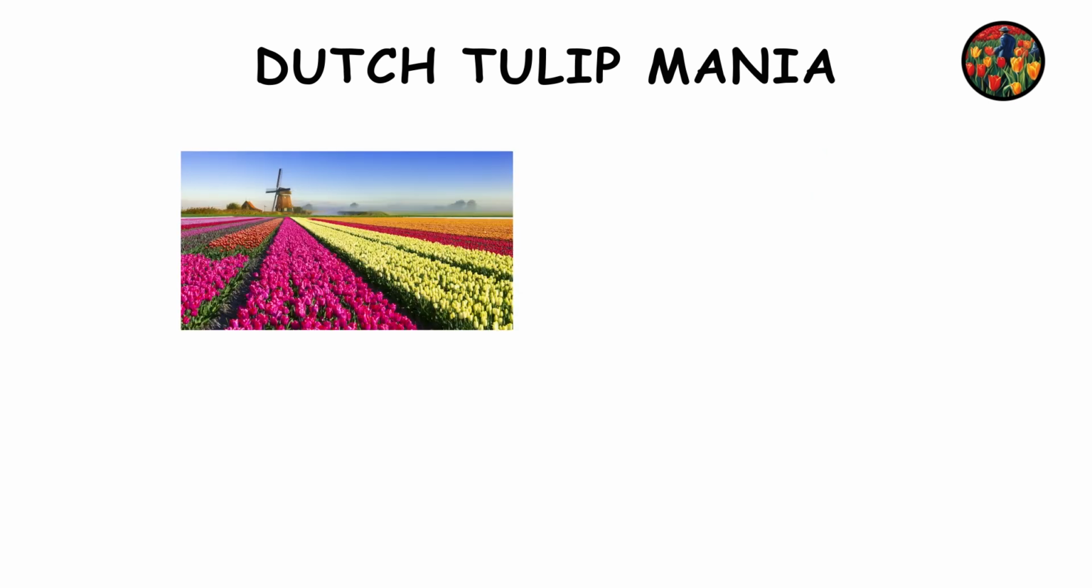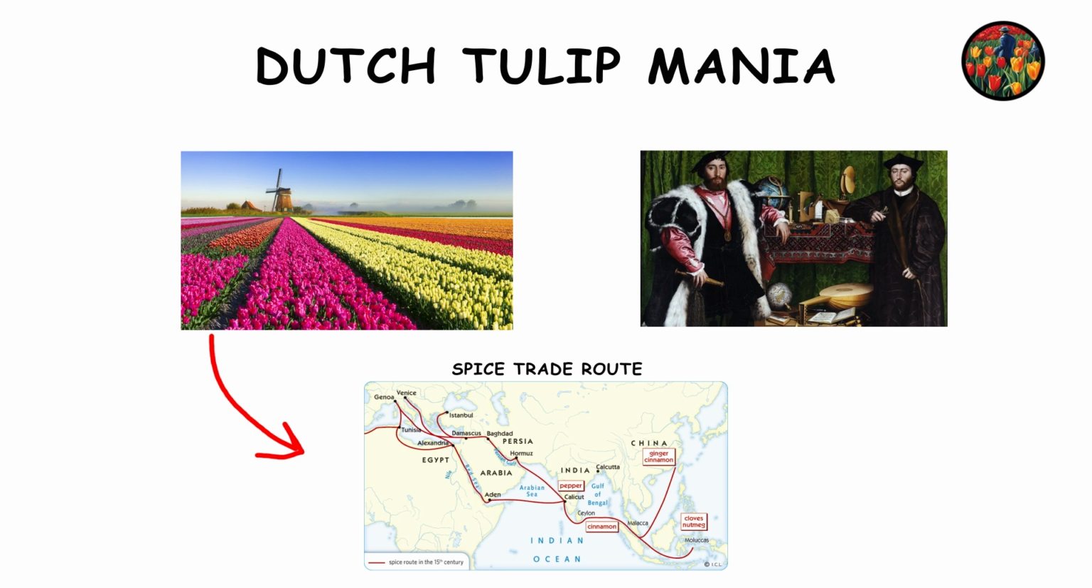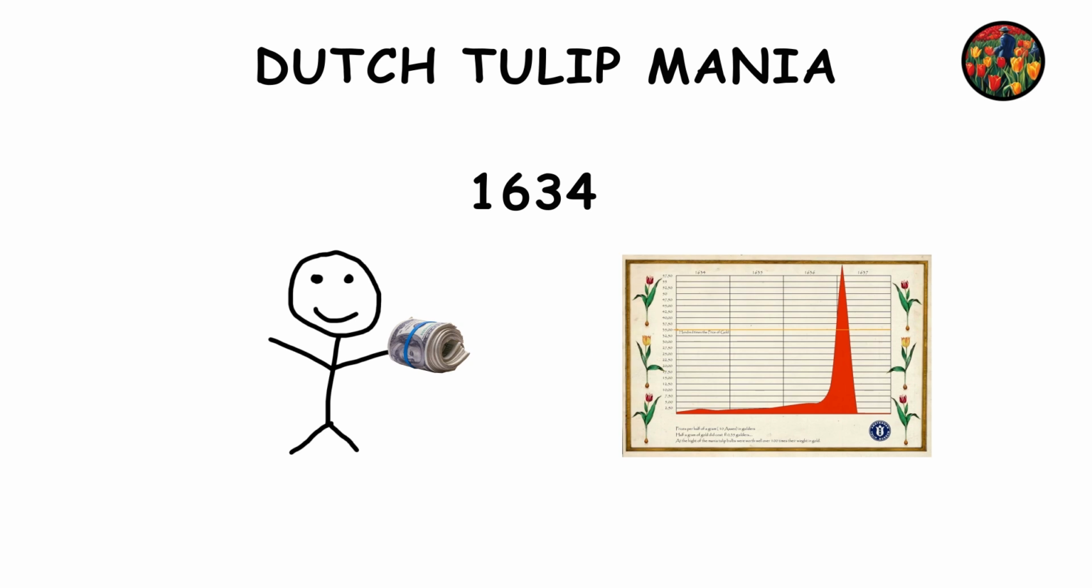Tulips first appeared in Europe in the 16th century via the spice trading route. Their value pretty much came from the fact that they didn't look like any other flower on the continent at the time. They became a luxury item, and as the value grew, around 1634, speculators began jumping in the market.